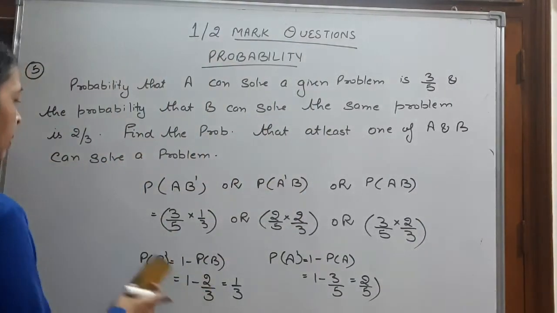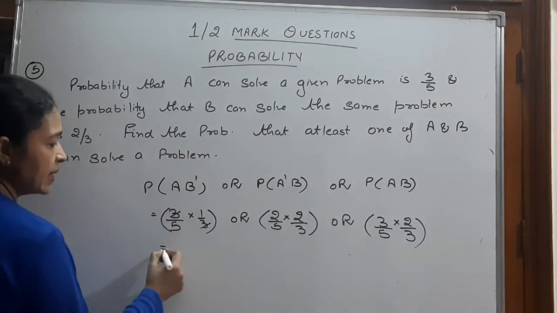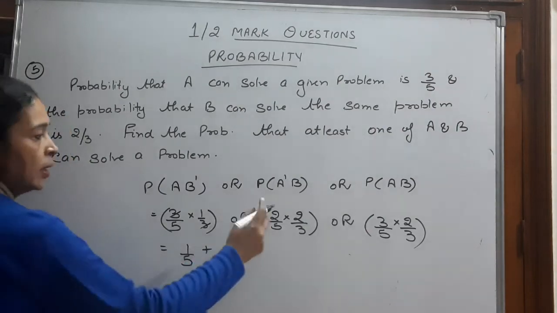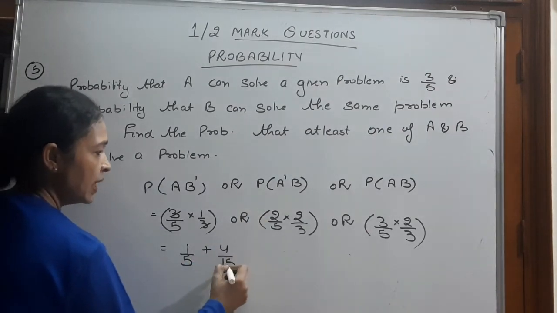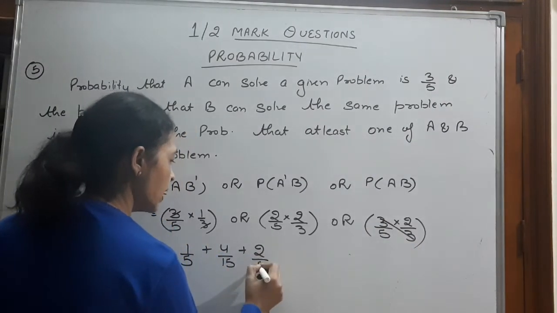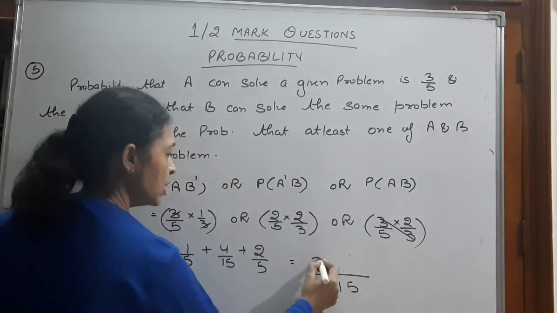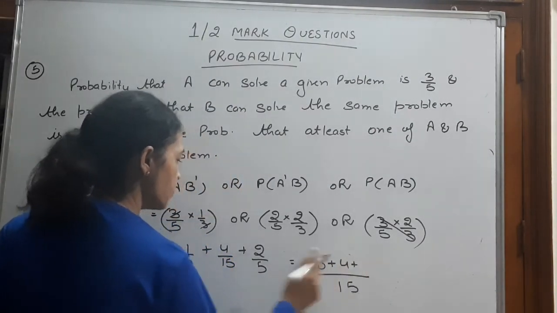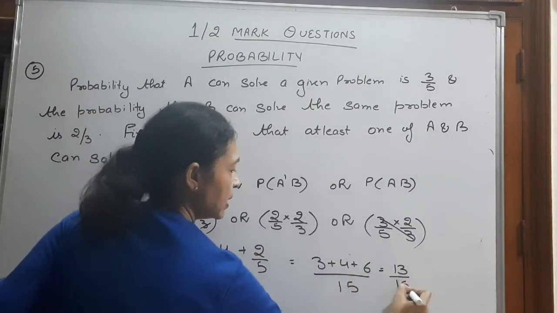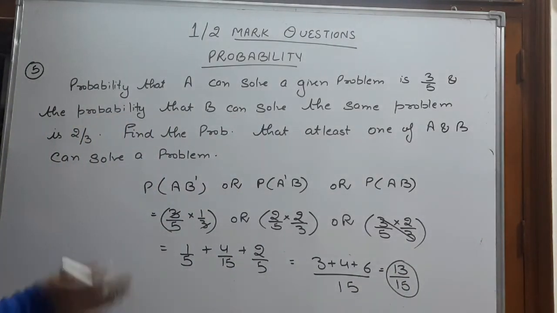Children, pause the video and note it down. I am wrapping it from here. Now, 3 and 3 get cancelled, 1 by 5. Plus 2 into 2, 4 by 15, plus 3 and 3 get cancelled, 2 by 5. Taking LCM 15: 5 3s are 15, plus 4, plus 3 2s are 6. 13 by 15 is our answer. This is one way to do our question.